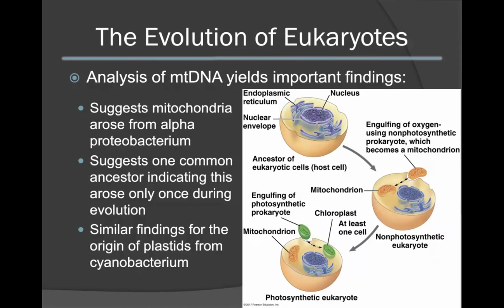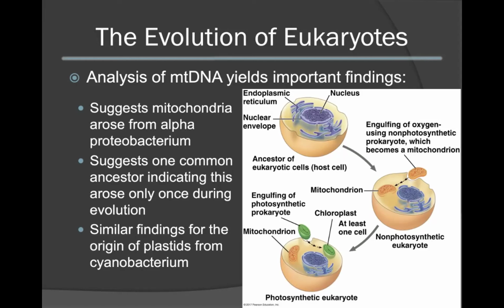Analysis of mitochondrial DNA has yielded important findings regarding the endosymbiotic theory. It is suggested that mitochondria arose from an alpha proteobacterium. It also suggests that one common ancestor is present, indicating that the consumption and evolution of a mitochondrion within a eukaryotic cell occurred only once during evolution. Similar findings have also occurred considering the origin of plastids. However, it is believed that plastids originate from a cyanobacterium.